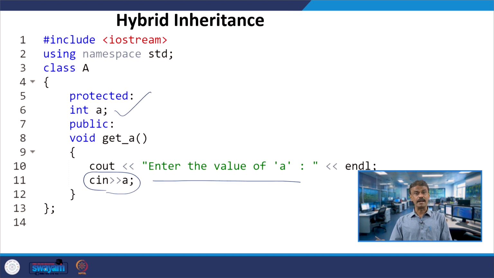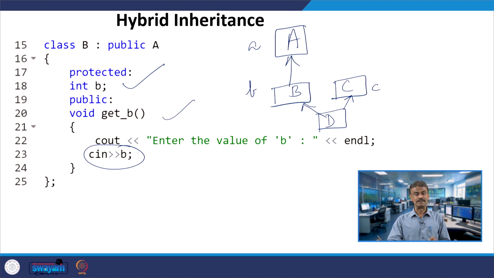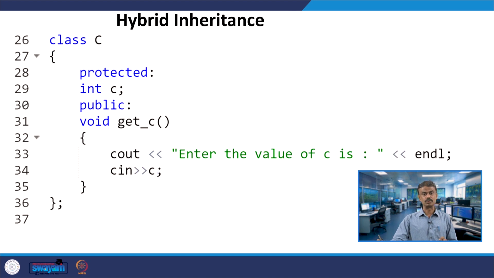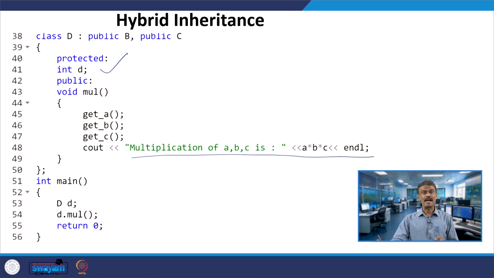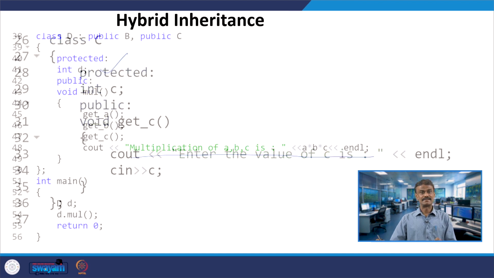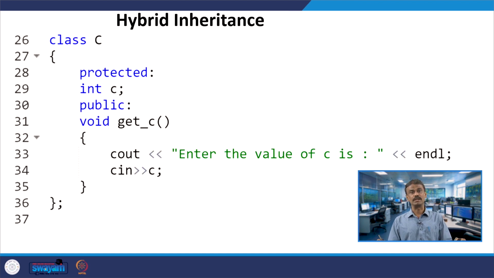So, get_A, you are taking the input from the user. A you can take input from the user, so this can be accessed, the hybrid inheritance. And class B has get_B, taking the input from the user. So, A and B you have taken the input from the user, and then class D can access C as well. Class C has get_C, taking the input from the user for c.